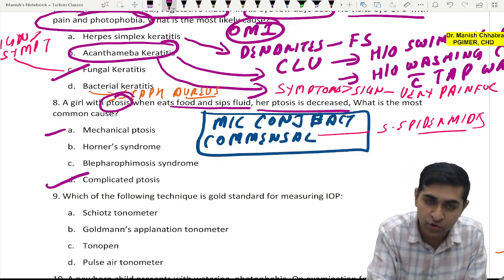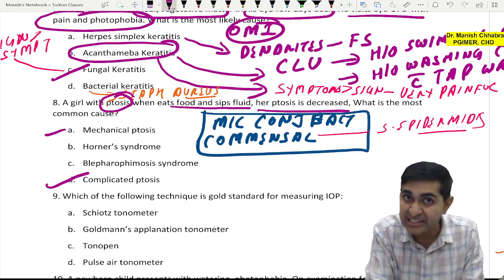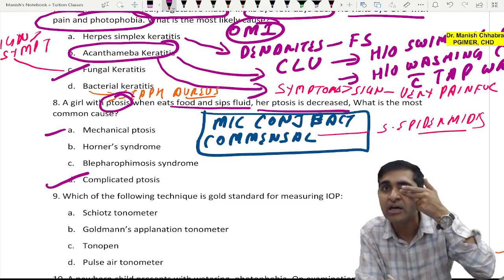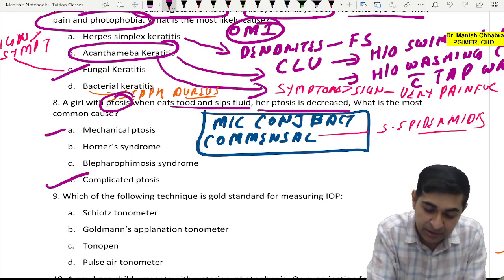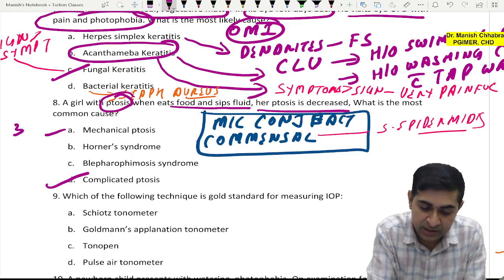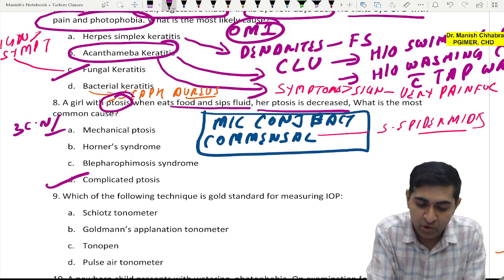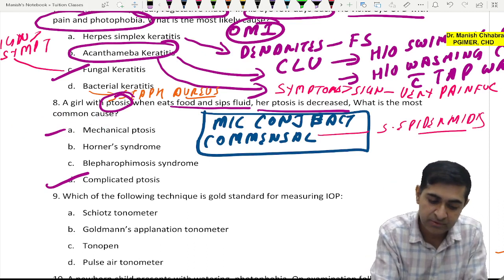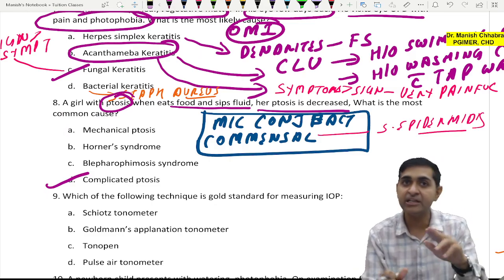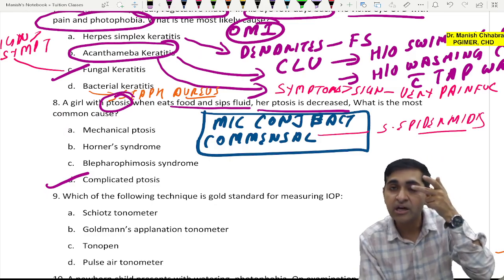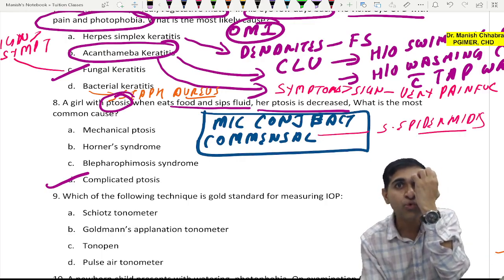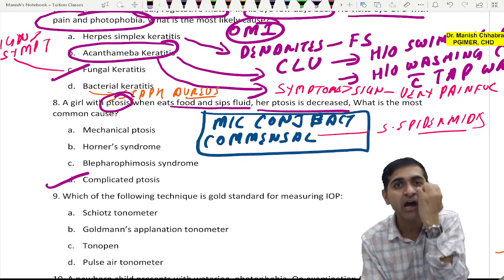Mechanical ptosis, if we talk about, it is due to paralysis of levator palpebrae superioris. So there is mechanical falling of the upper eyelid. There can be third cranial nerve palsy, or there can even be Horner syndrome leading to mechanical ptosis. Mechanical is when there is a lid tumor which is large. So a large lid tumor, due to gravity, is going to take the upper lid down.